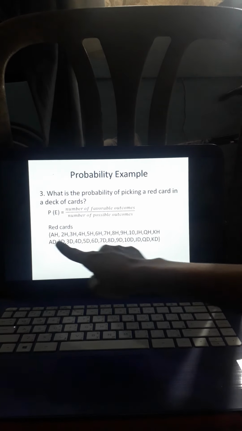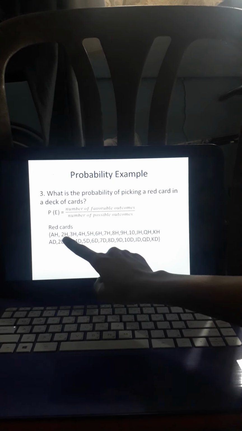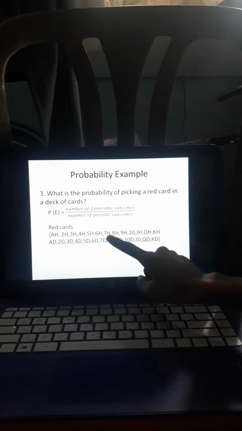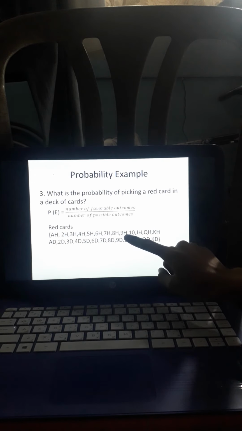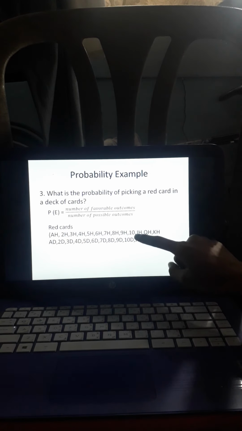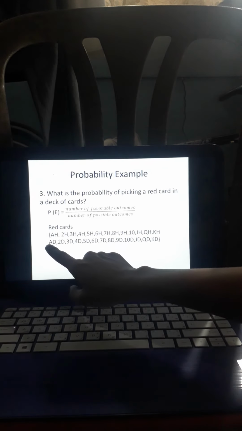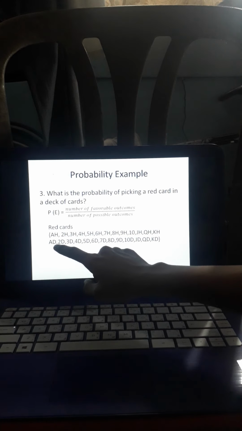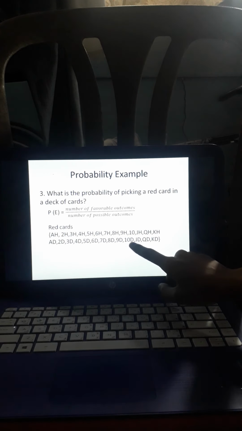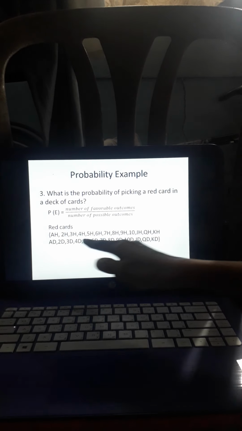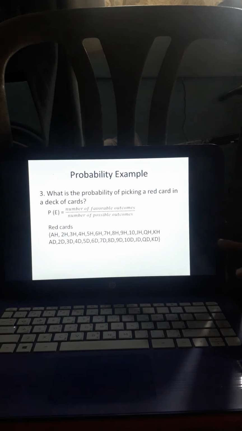So, sinulat ko po dyan, ace na hearts, 2 na hearts, 3 na hearts, 4 na hearts, 5 hearts, 6 hearts, 7 hearts, 8 hearts, 9 hearts, 10 hearts, jack na heart, queen na heart, king na hearts. And then, same as ace na diamond, 2 hanggang 10 po na diamond, tapos jack, queen, king na diamond. So, all in all, kapag ka po yan binilang, we have 26 cards.